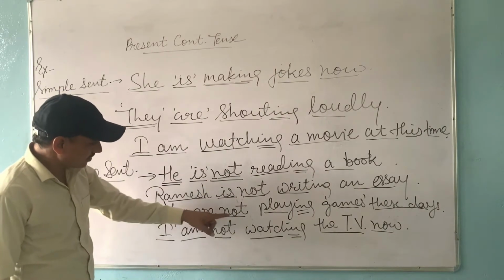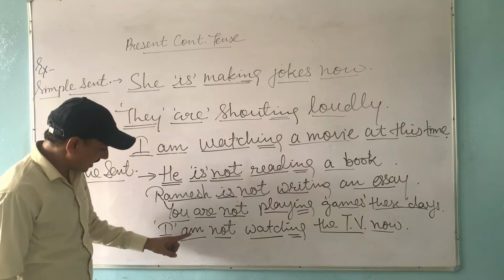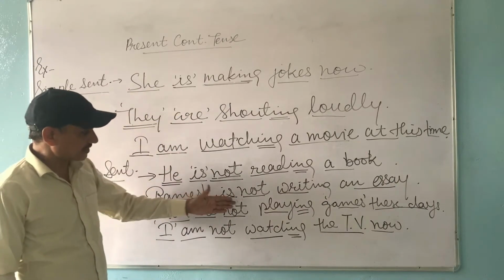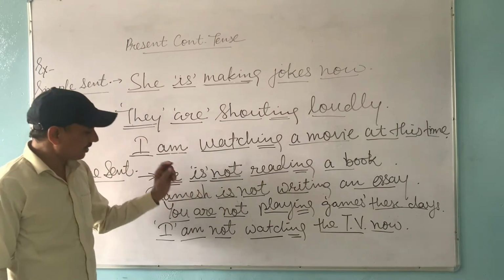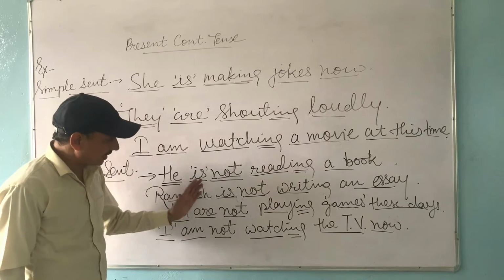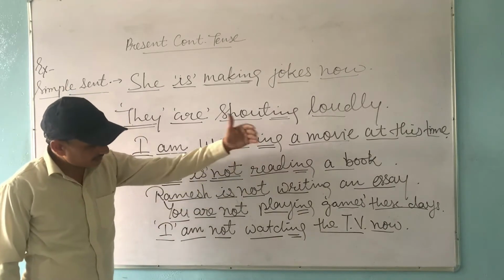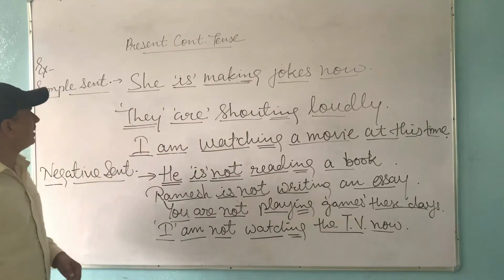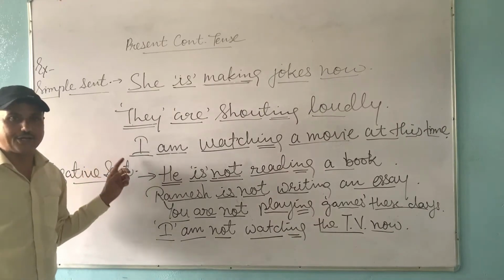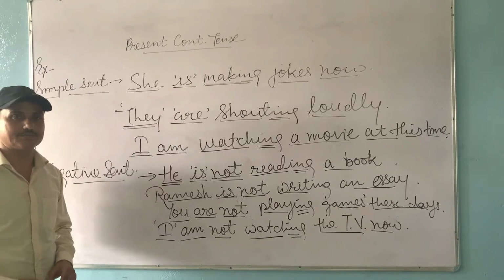Are is the helping verb, not has been added. Am is the helping verb, not is added. So the remaining sentence structure will be the same. In a negative sentence, we have to add not after the helping verb. Then the remaining sentence structure will be the same. Now I will explain to you the remaining two sentence structures, interrogative and interrogative negative ones.